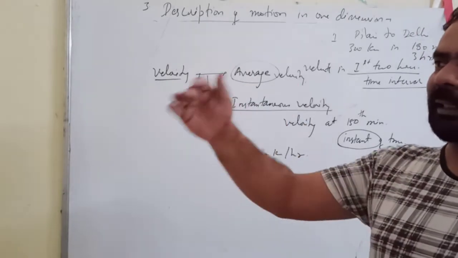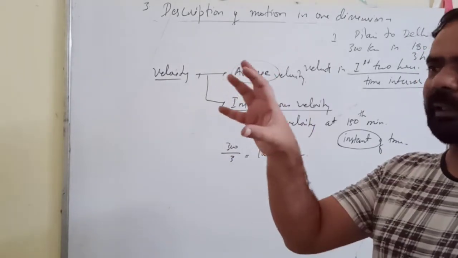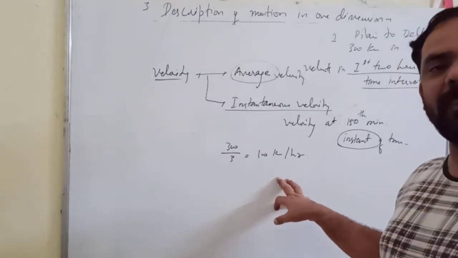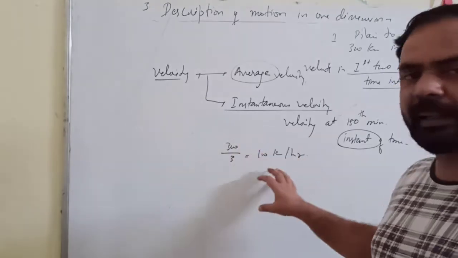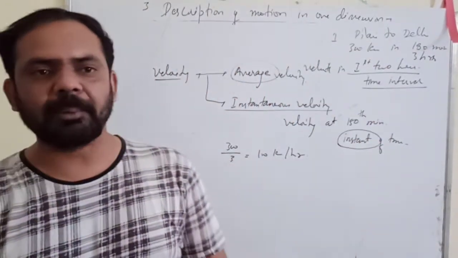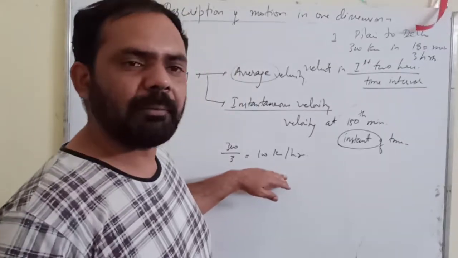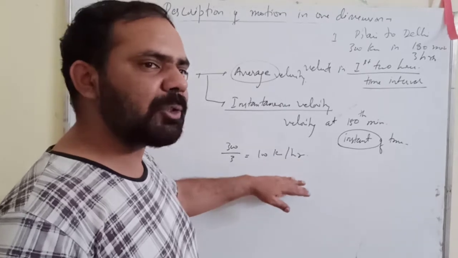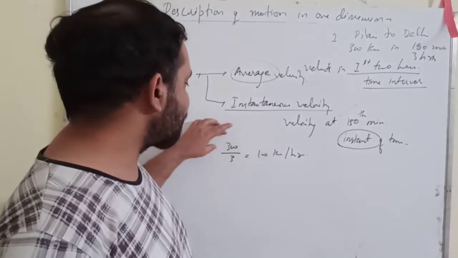At some signal point, like a traffic signal, he will have to stop also. So there his speed will become exactly 0. When he gets an open, empty highway, his speed could be more than 100 km per hour. What this simply means is the average of the speed with which he has traveled.